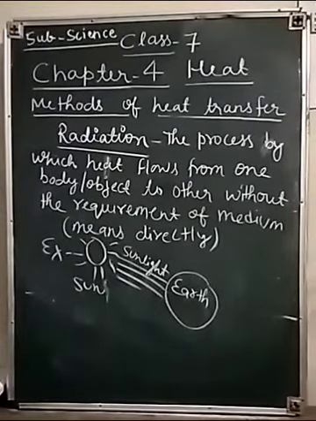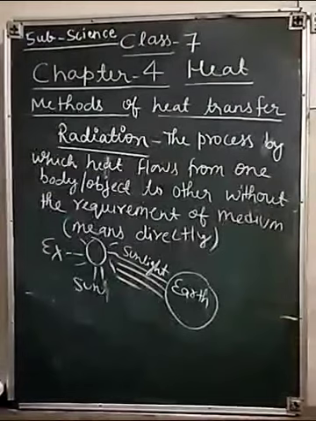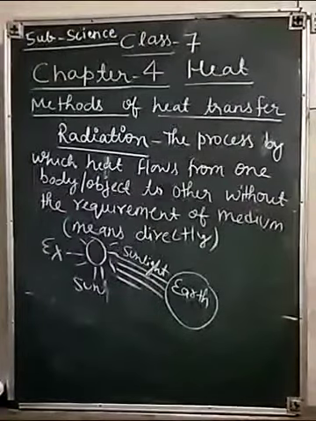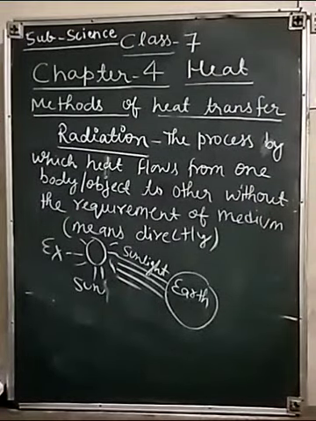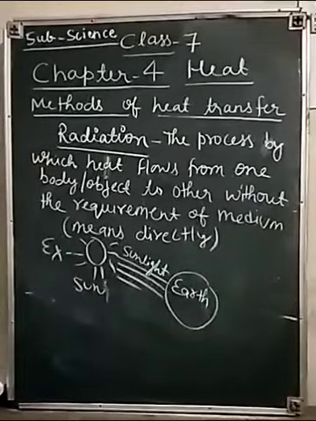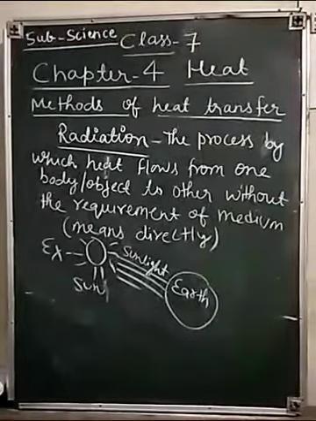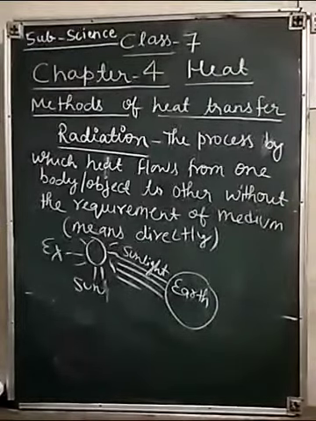In winter we use woolen clothes because wool is a poor conductor of heat. Moreover, there is air trapped between the wool fibers which prevents the flow of hot air from our body to the surroundings, and in this way they keep us warm.